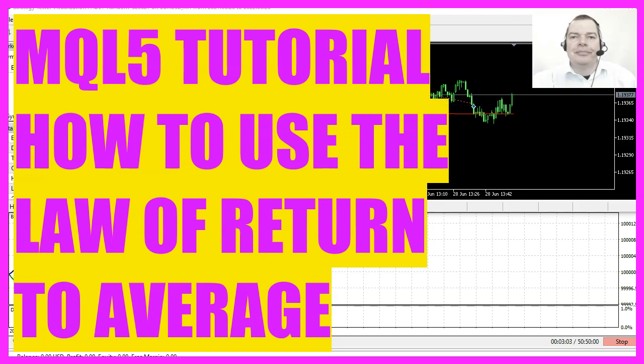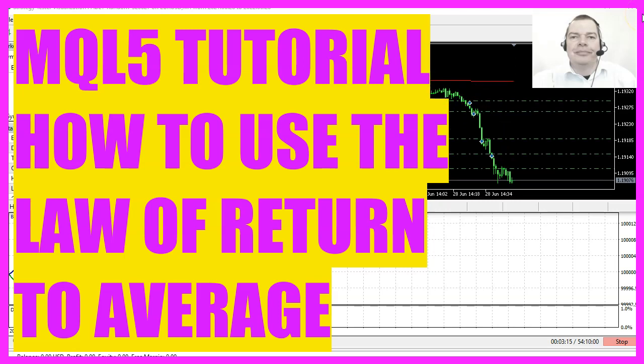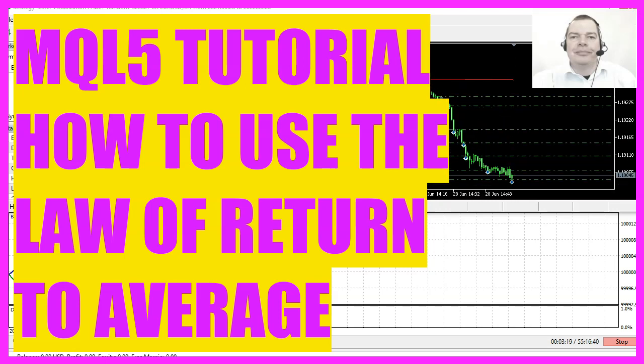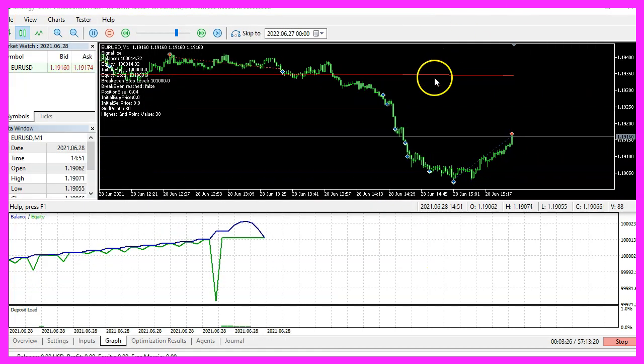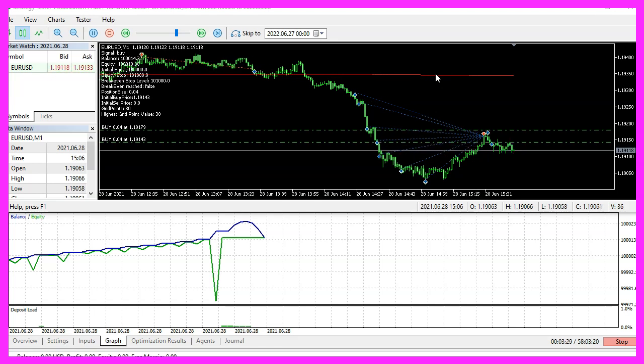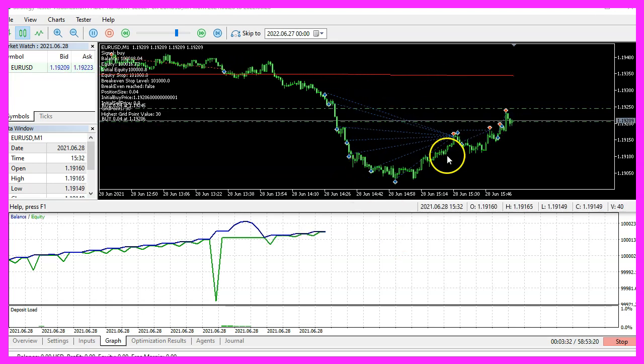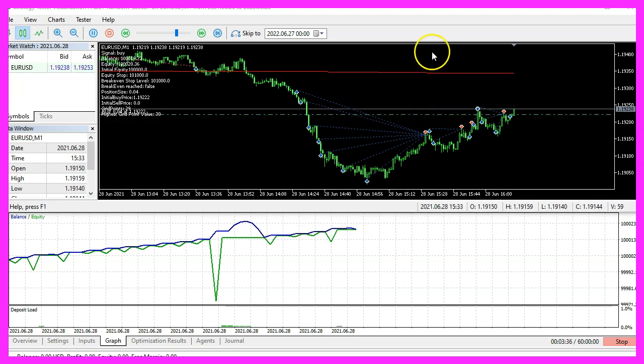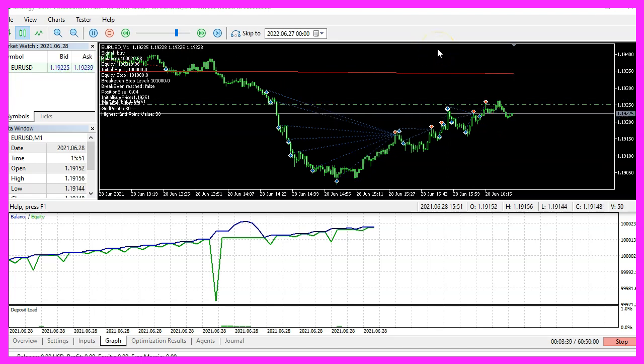In this video I would like to talk about probabilities and one of the two basic laws that make automatic trading so useful, and that is the law of return to the average. The average in this case is represented by this line. The red line symbolizes the average price of 5,000 candles, and whenever we are below this line, we want to buy, and above the line we want to sell, because it can be assumed that the extreme prices will always move back towards the average.